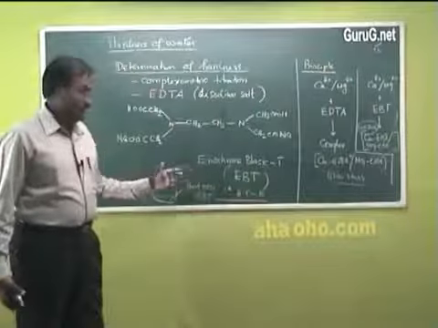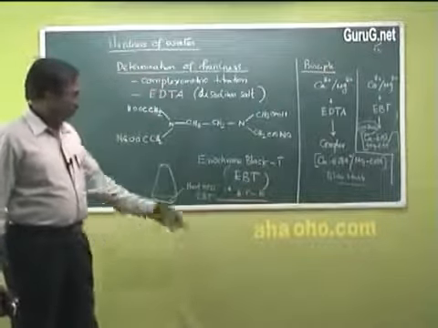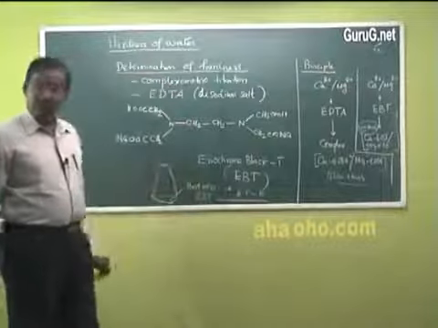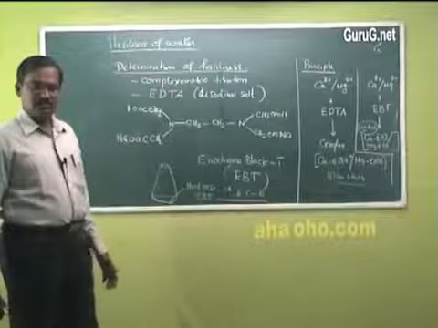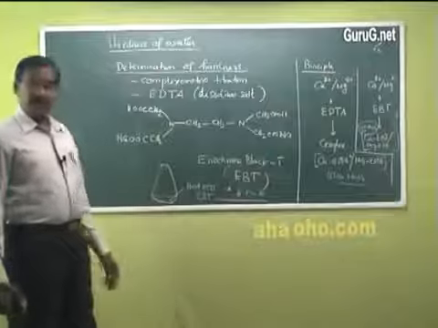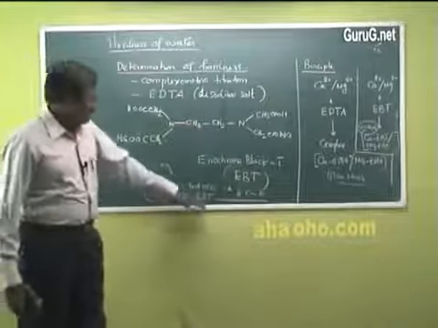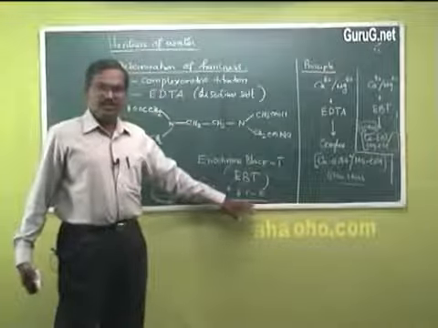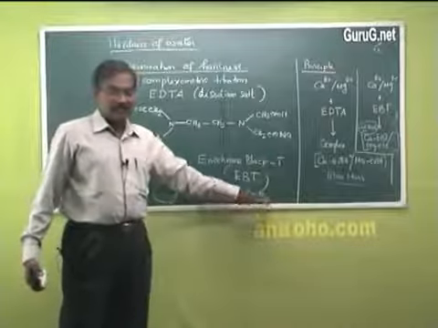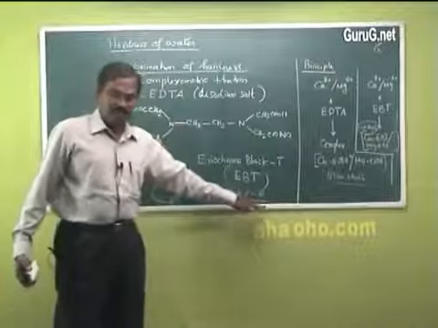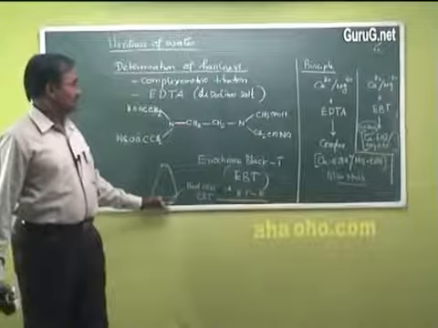Into that we add the indicator, and we add a buffer. A buffer is a substance which maintains the pH constant. Here we add a buffer with the pH interval 8.5 to 10. That is ammonium chloride, ammonium hydroxide buffer.